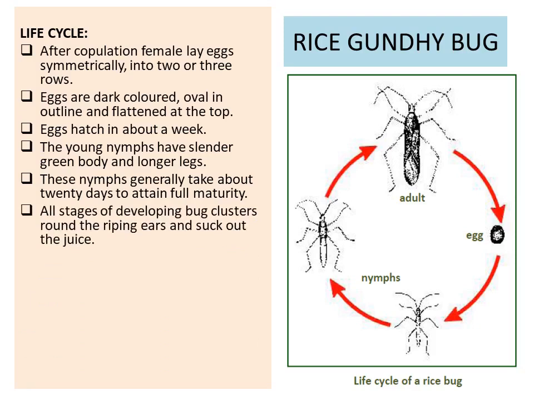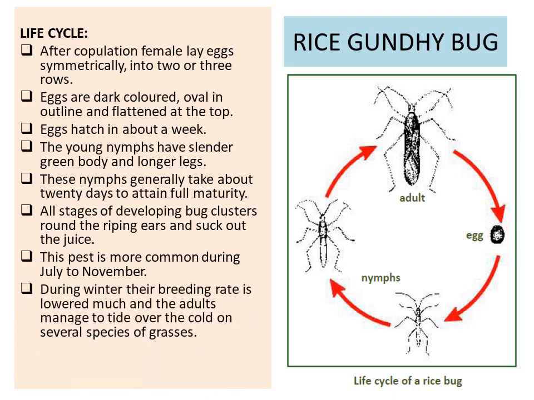All stages of the developing bug cluster around the ripening ears and suck out the juices. This pest is more common during July to November. During winter, their breeding rate is lowered much and the adults manage to tide over the cold on several species of grasses. On paddy, it has 5 broods during the season.